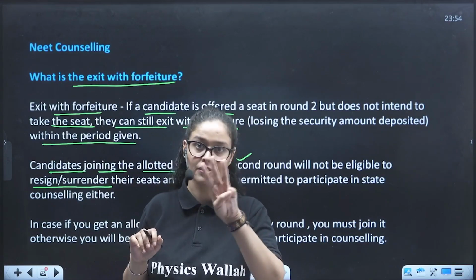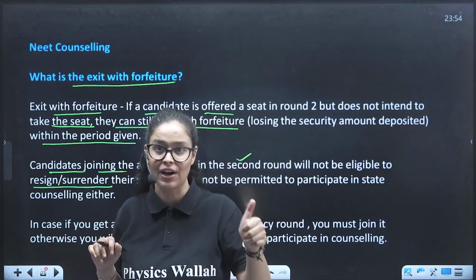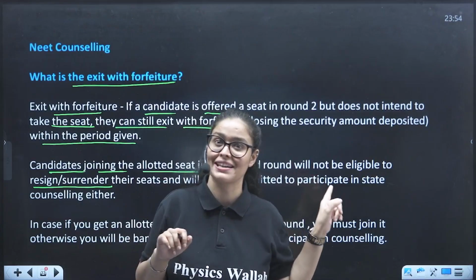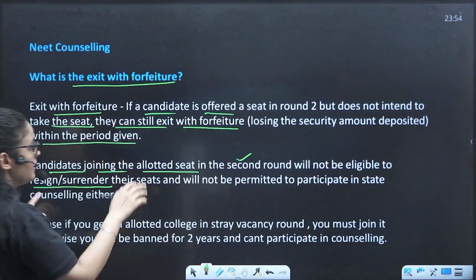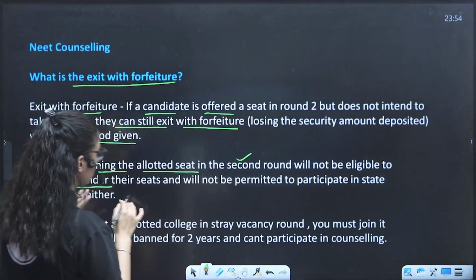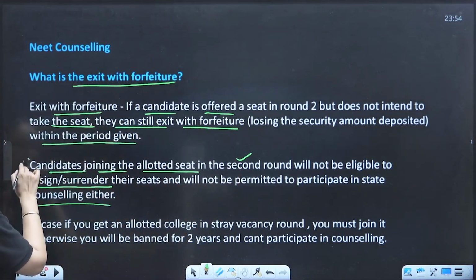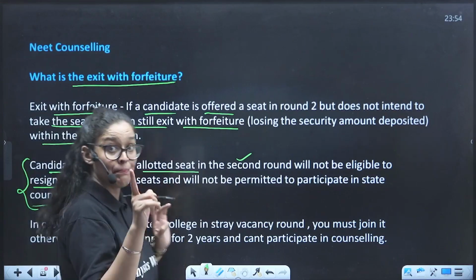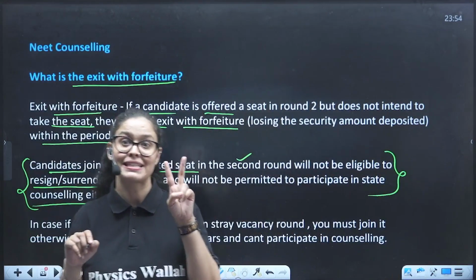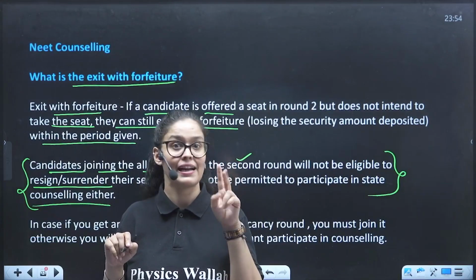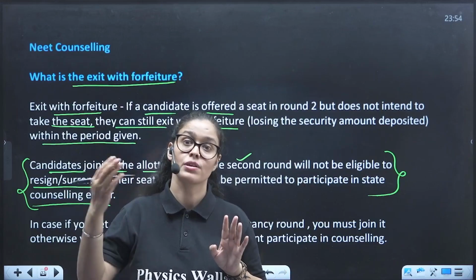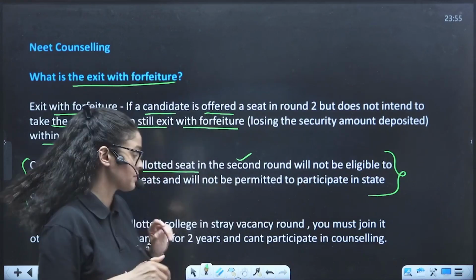You cannot go for the third round. If you have got it in the first, that's fine, you can do the free exit, but in the second you don't have the free exit, because they will cut this much security amount, right? And you will not be permitted to participate in the state counseling either. So kids, very important. Many students make a mistake here. They don't take the MCC second counseling seat, and if they don't take it, they cannot go ahead with the second round counseling or like that, right?